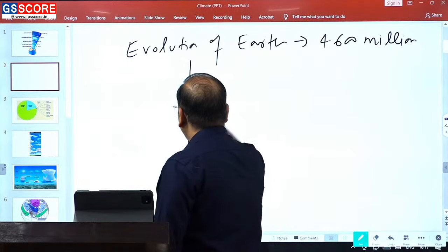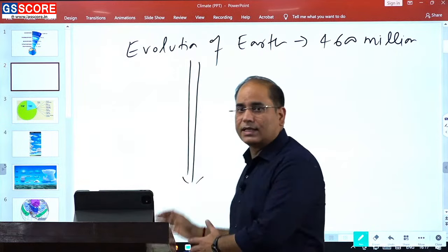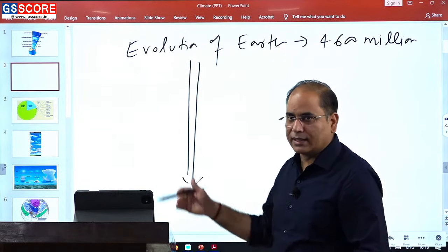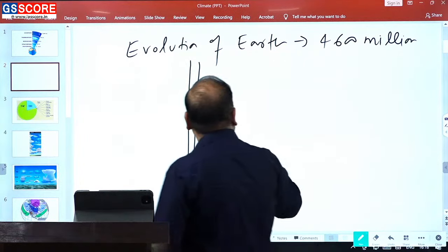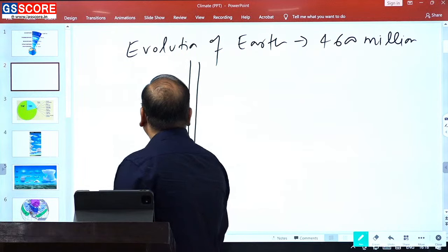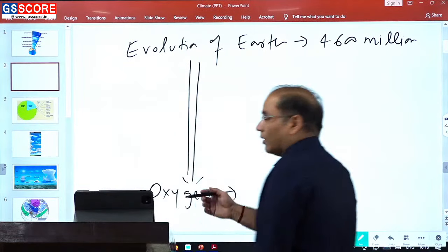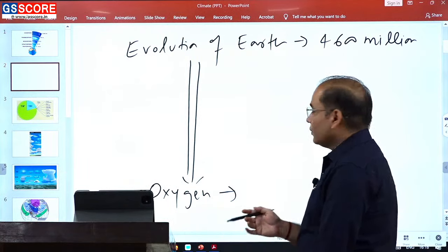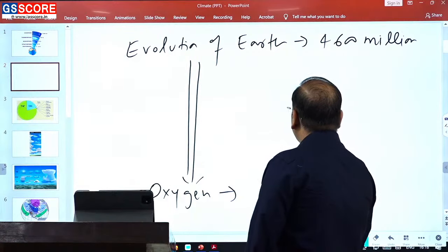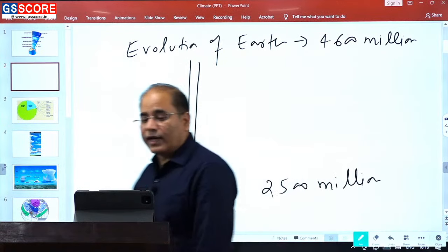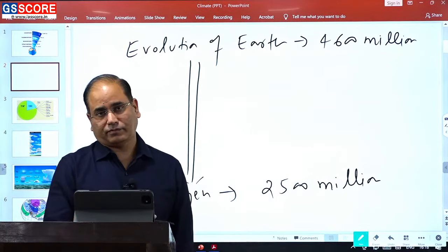There have been different phenomena and processes that took place, and we are not going into that detail. These ultimately resulted in the coming of oxygen. So oxygen was added around 2500 million years ago.